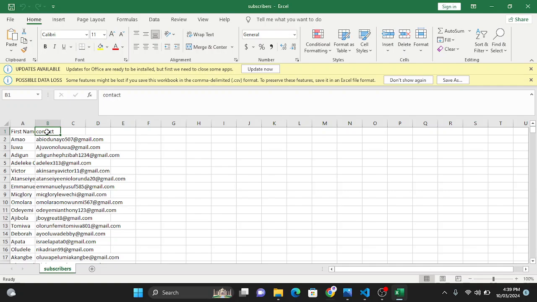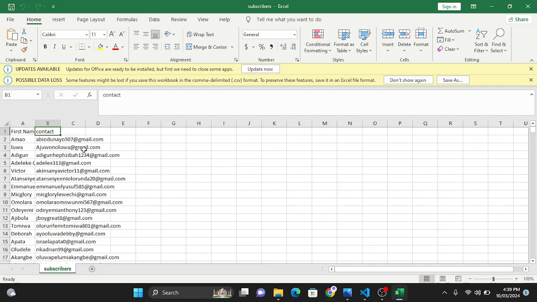It's not compulsory that you have the first name of your customer, but since we are reaching out to them via email addresses, it's quite important you have their email addresses in your CSV file. So just ensure you add this label, contacts, because that is what the Cosmos system will use to identify that the information under contacts is the email addresses I'm supposed to send these emails to.